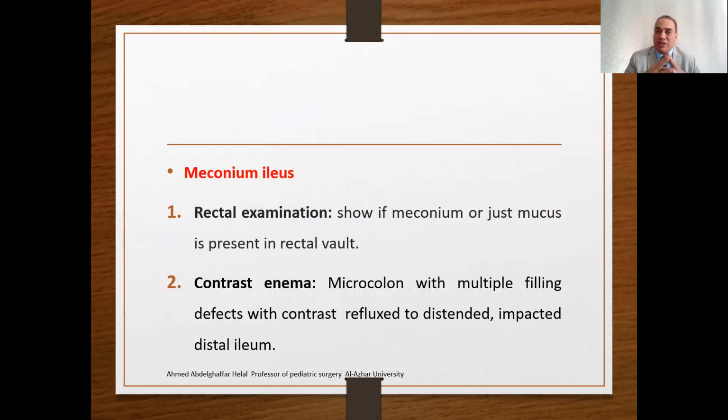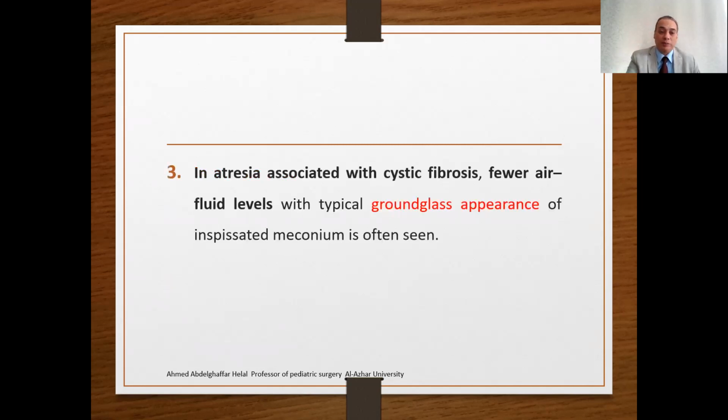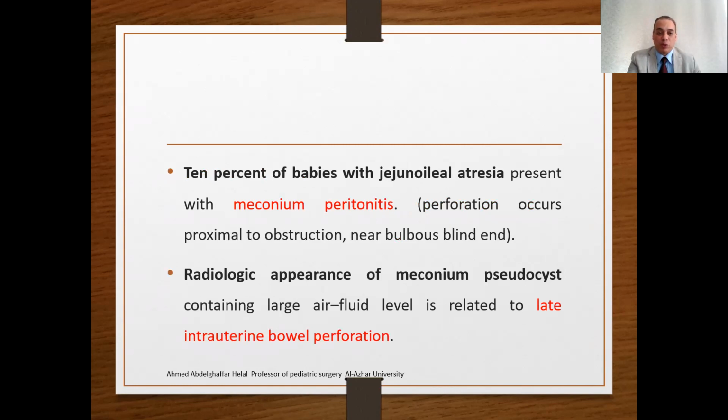In meconium ileus, the rectal examination will show meconium or just mucus, and the contrast enema will show microcolon with multiple filling defects if meconium is present in this microcolon. If the contrast material refluxes into the distended impacted distal ileum, you will observe the pellets of meconium. In atresia associated with cystic fibrosis, you will see a few air-fluid levels, and a typical ground-glass appearance may be visible.